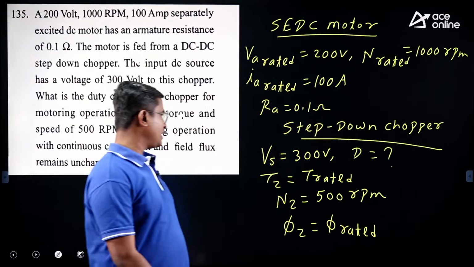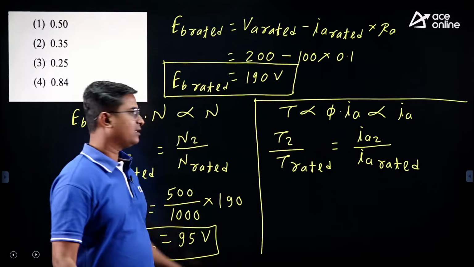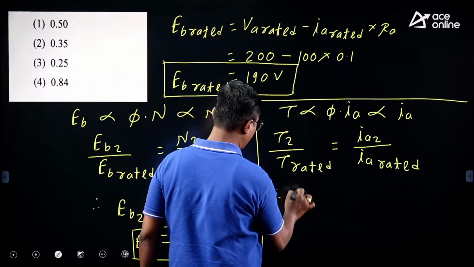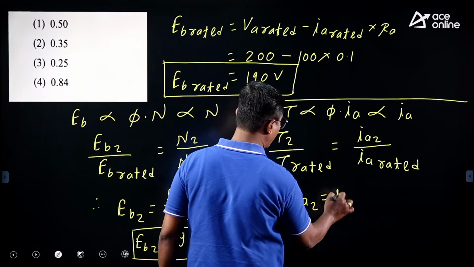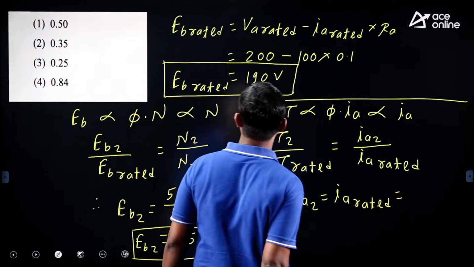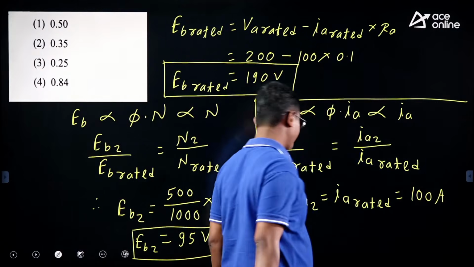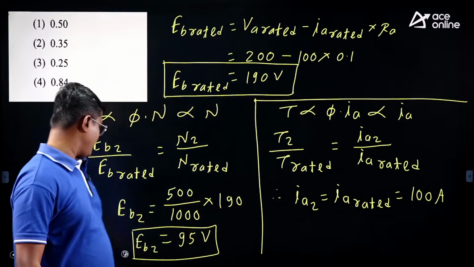Now torque is constant, T2 and T rated are both equal, so T2 by T rated is equal to 1. Therefore IA2 is the same as IA rated, which is 100 ampere.